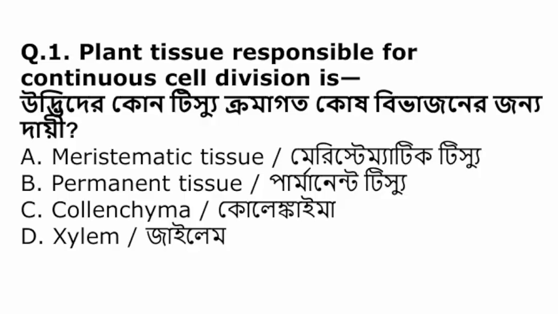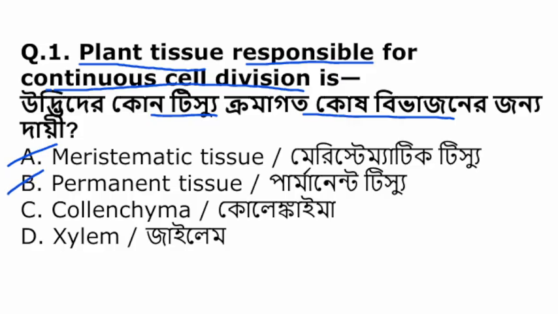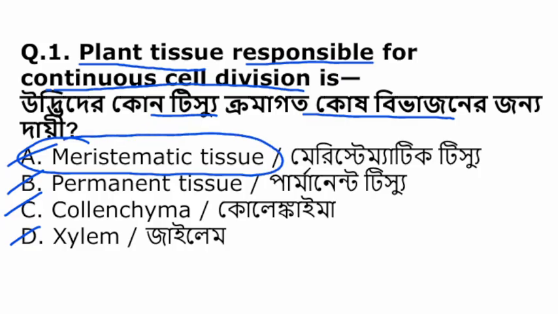So let's begin. The first question is, plant tissue responsible for continuous cell division is, উদ্ভিদের কোন টিস্যুটা ক্রমাগত কোষ বিভাজনের জন্য দায়ী? Meristematic tissue, permanent tissue, collenchyma or xylem. The tissue responsible for continuous cell division is meristematic tissue. Meristematic tissue মধ্যে continuous cell division হয়.